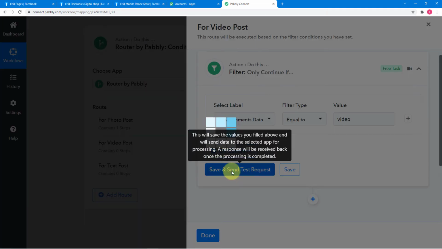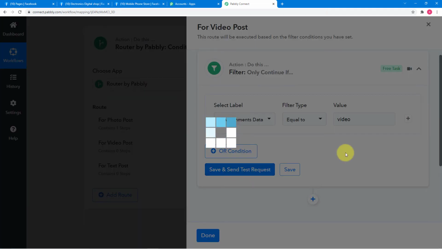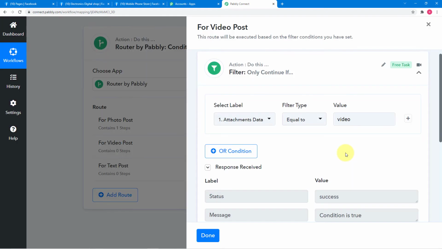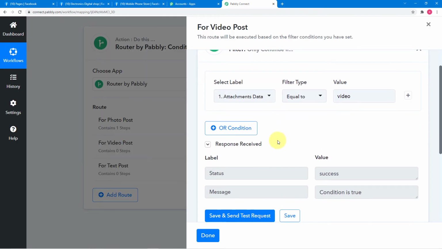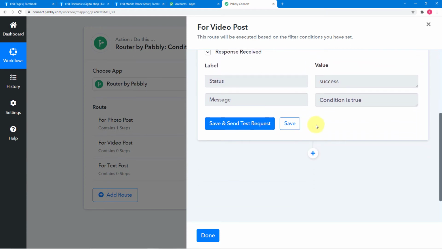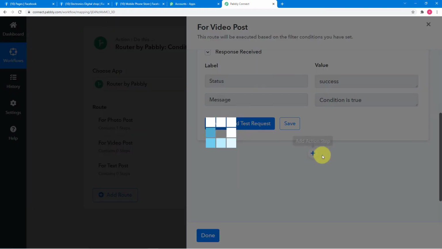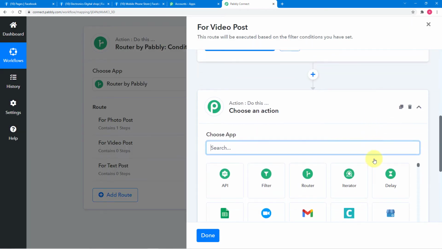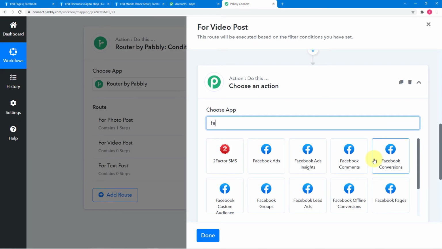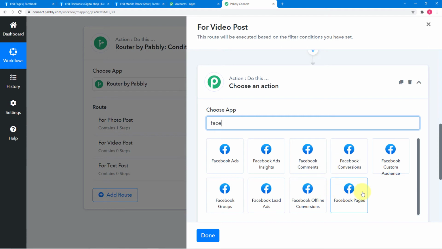Click here on save and send test request. This way we are trying to tell Pabbly Connect that when the attachment data equals to video, then post the video. So the condition is true here. Click on plus icon again and follow the same process, attaching the another Facebook page.